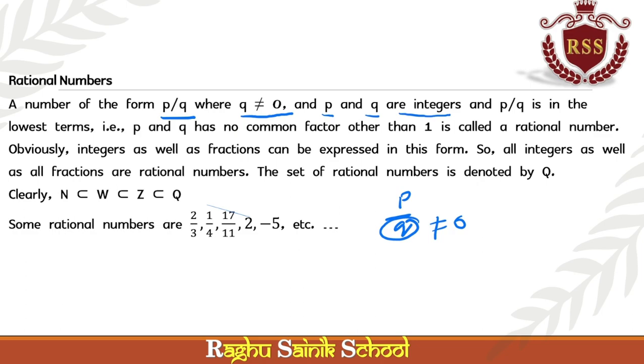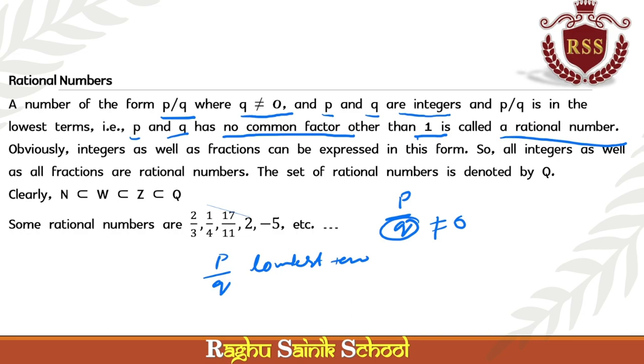That p by q form must be in lowest terms, which means after cancellation, p and q have no common factor other than 1. What is a rational number?